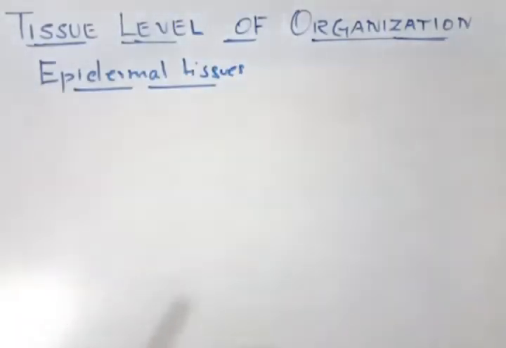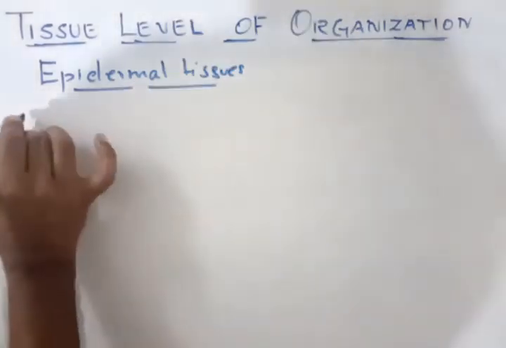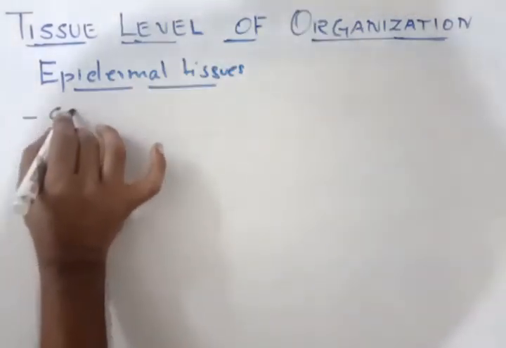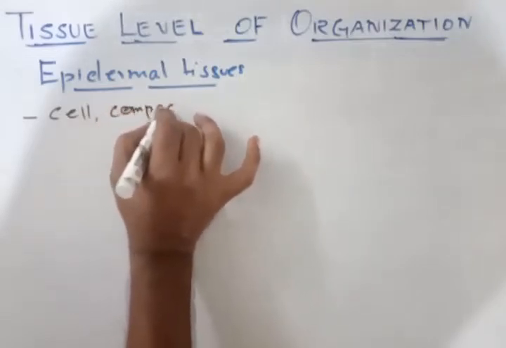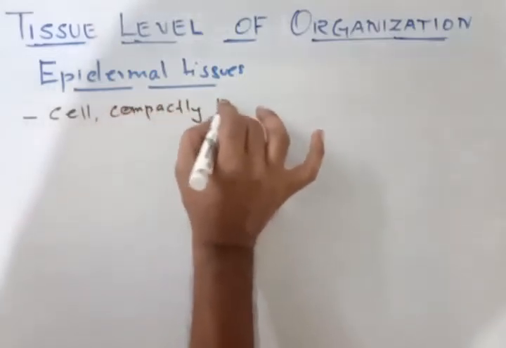Right. So now, do you know what this epidermal tissue is? The epidermal tissues are the layers present on the outer as well as inner side of an organ, or the skin. The epidermal cells are compactly packed.